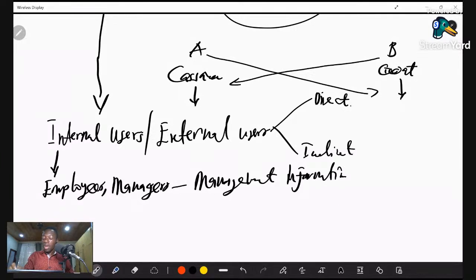Under direct users, we may have shareholders. That should tell us that when the financial statement is prepared without communication to users, it has no relevance. Once it is prepared, it needs to be communicated to users so that it has relevance to the reason why it was prepared. You can't prepare a financial statement and keep it to yourself.